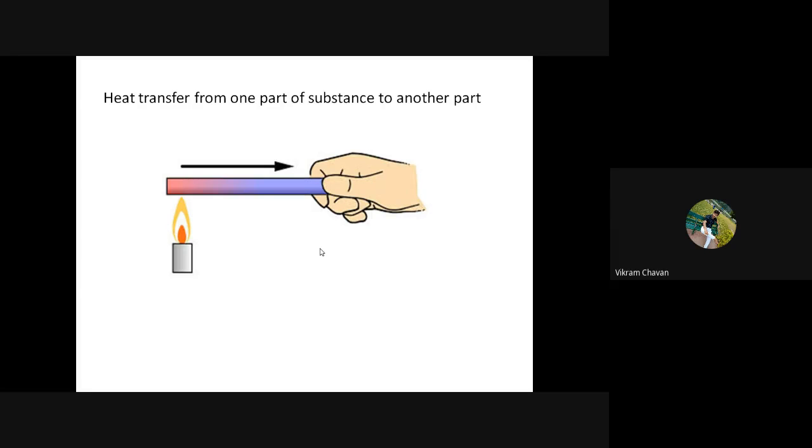So it will be easy for you to understand this particular point. Heat transfer from one part of a substance to another part. Don't show any hand over here, as you will require more time to draw the hand. Show a candle, a rod, and heat transfer from this region to this region, and here you can show the arrow for heat flow. So draw a simple diagram.